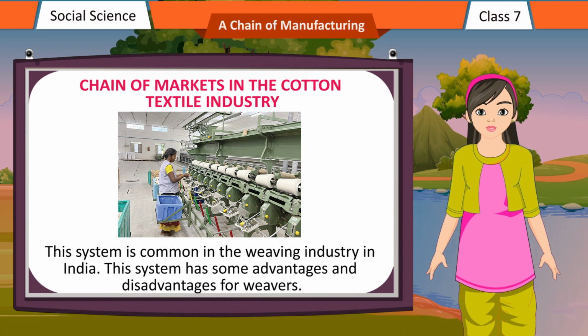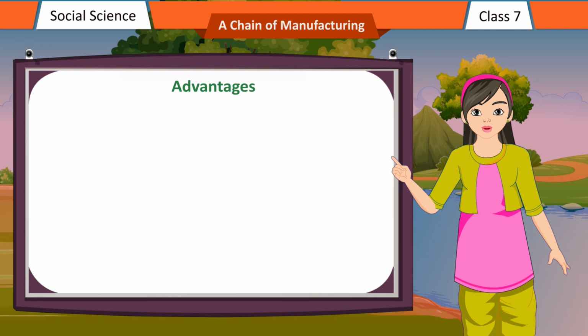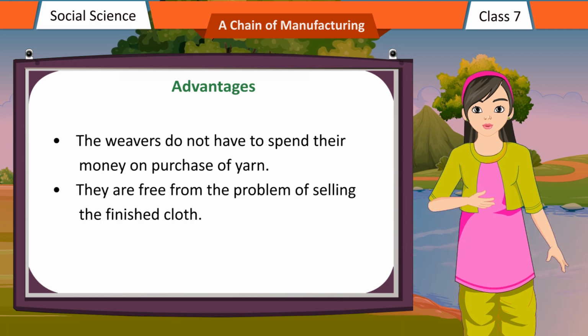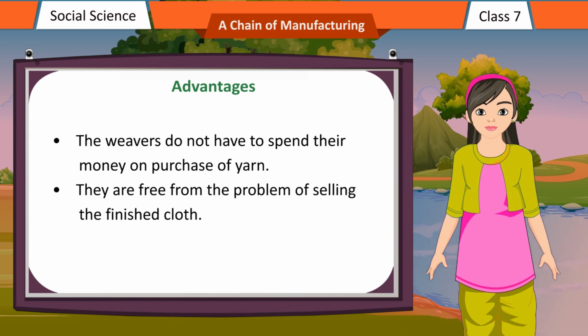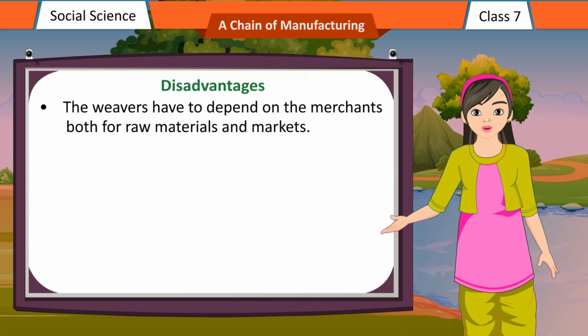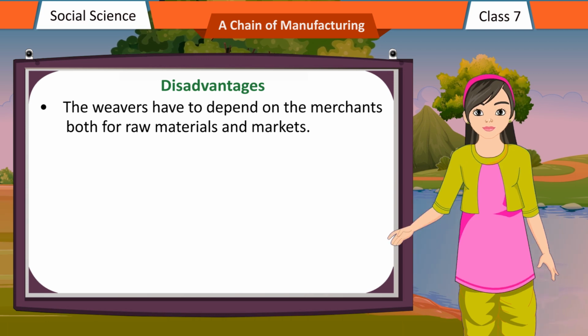This system has some advantages and disadvantages for weavers. Advantages: the weavers do not have to spend their money on the purchase of yarn. They are free from the problem of selling the finished cloth. Disadvantages: the weavers have to depend on the merchants both for raw materials and markets.